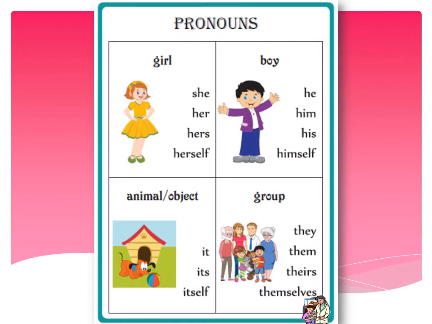Different types of pronouns are used for different types of persons. For a girl we use the pronouns she, her, hers, herself. For a boy, he, him, his, himself. For an animal or an object, we use it, its, itself. And for a group the pronouns are they, them, theirs, themselves. If you are thinking about how we can use all these types of pronouns, let me tell you, these are all used according to the requirement of the sentence, which we are going to learn in the coming slides.